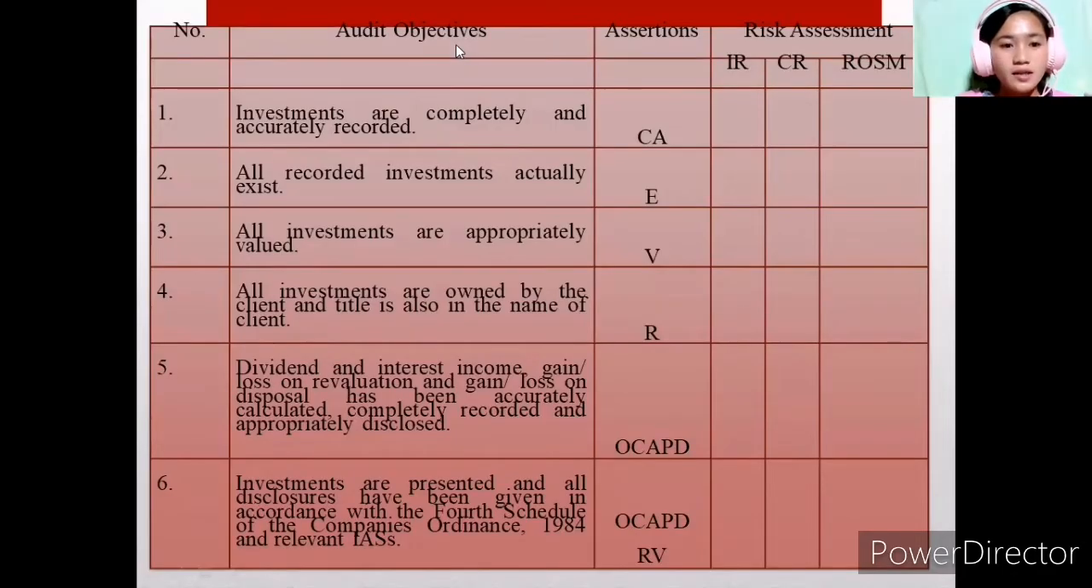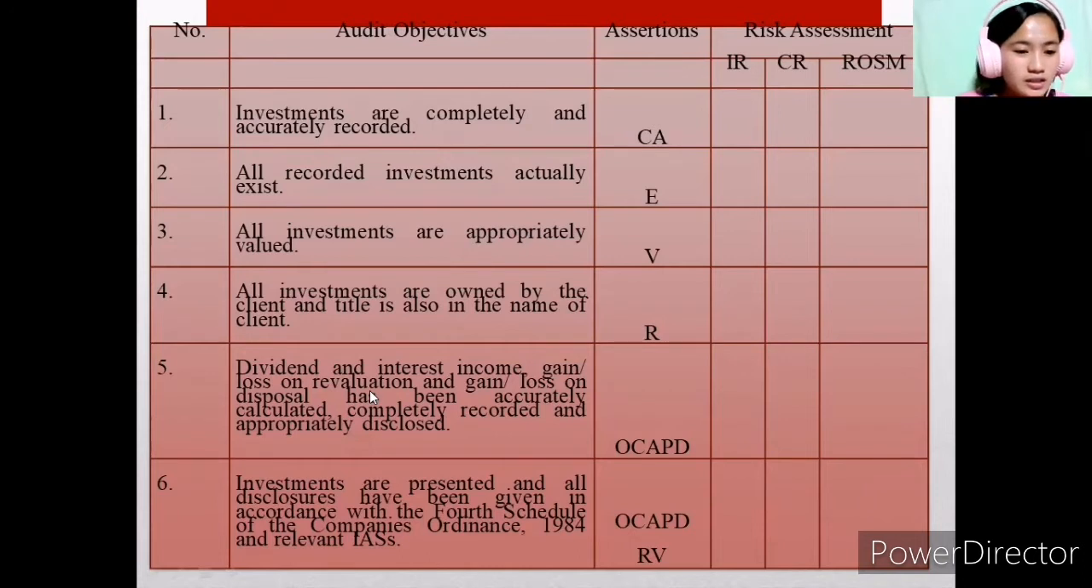So auditing the investment account has the following audit objectives. First is that investments are completely and accurately recorded, which tests the assertions of completeness and the accuracy of the account. Where all recorded investments actually exist, this tests the existence. Where all investments are appropriately valued, this tests the valuation of the amounts. Then all investments are owned by the client and title is also in the name of the client. This checks the rights and obligations of the client.